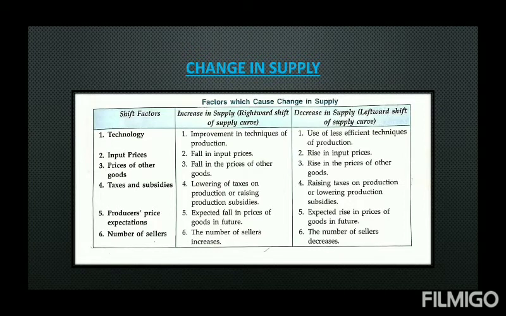So always keep in mind when will supply curve shift left and when will it shift toward right. These points are important to remember while you solve the questions, because the question may not directly tell you whether the curve is shifting toward left or right. It may just give you a cause. You have to understand the effect and accordingly move toward your answer.